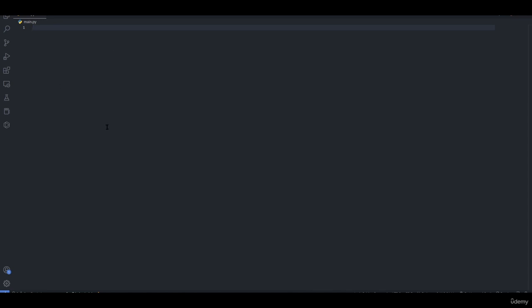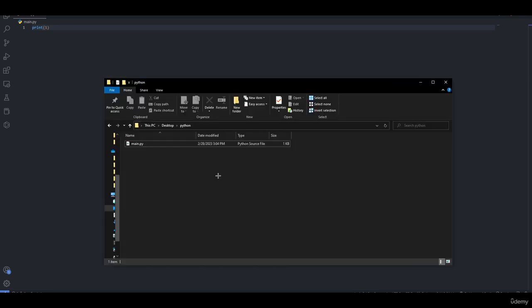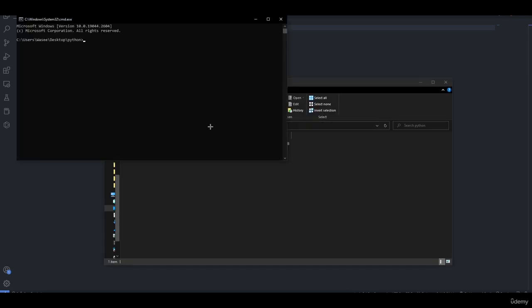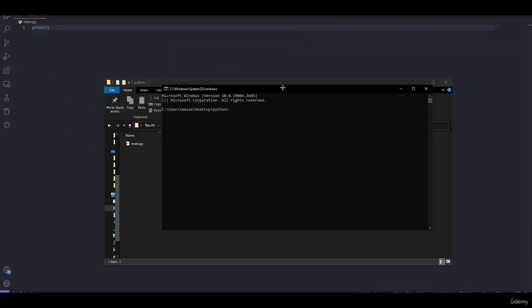You can also run Python from CMD directly. So I have this main.py, I type down print number 1, I open the directory, CMD. If you want to run the main.py, you simply type down Python main.py. And if you are using Python 3, you type down Python 3 main.py.